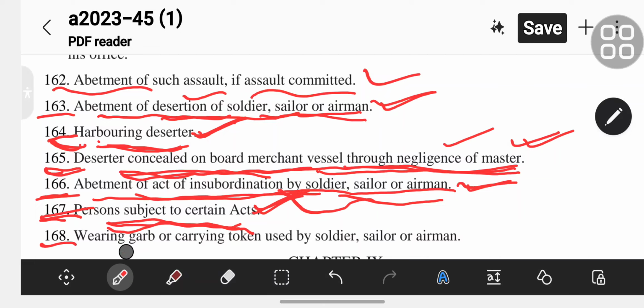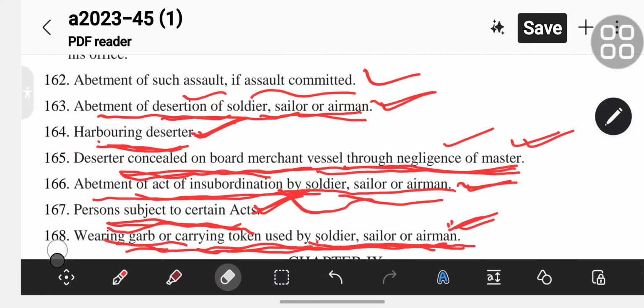Section 168 is wearing garb or carrying token used by soldier, sailor or airman. Okay, these are all the sections.